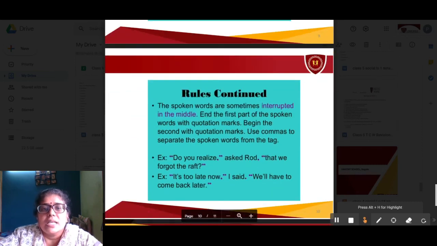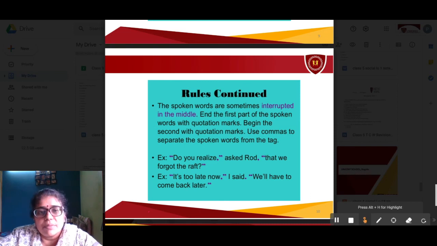The spoken words are sometimes interrupted in the middle. End the first part of the spoken words with quotation marks. Begin the second with quotation marks. Use commas to separate the spoken words from the tag. Now, what is the meaning of this? Sometimes the speaker's words are interrupted. They are told in two parts, but in a continuation. So, how do we have to write?